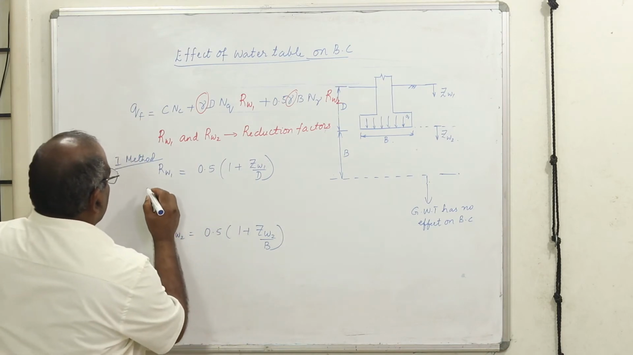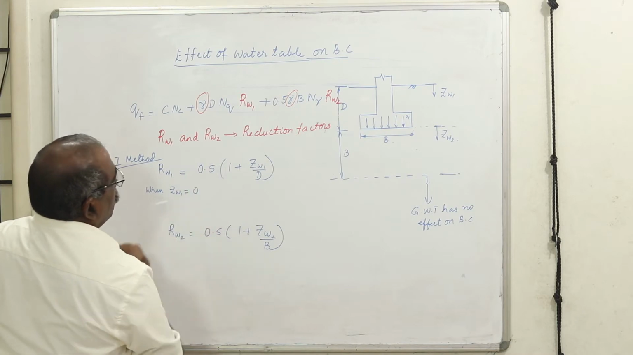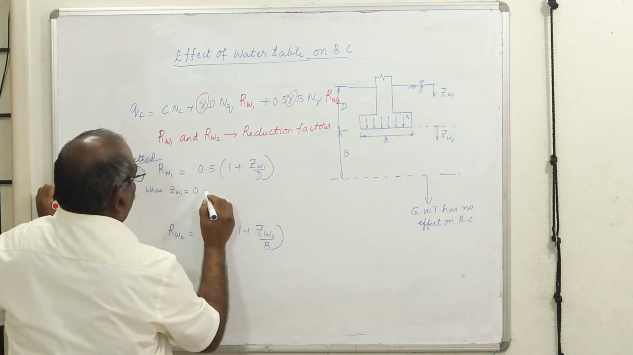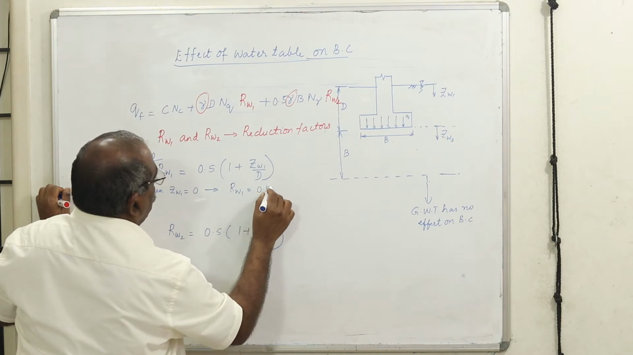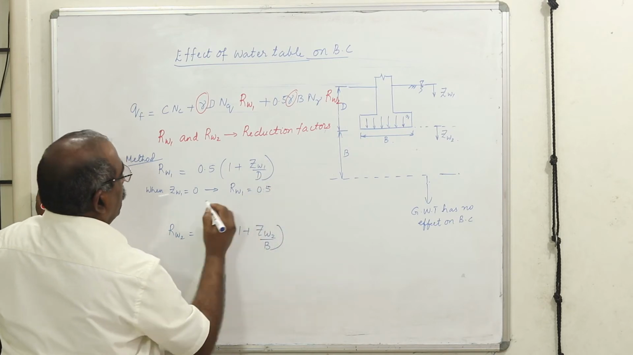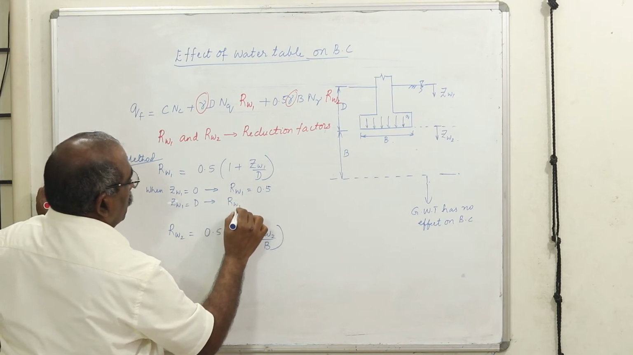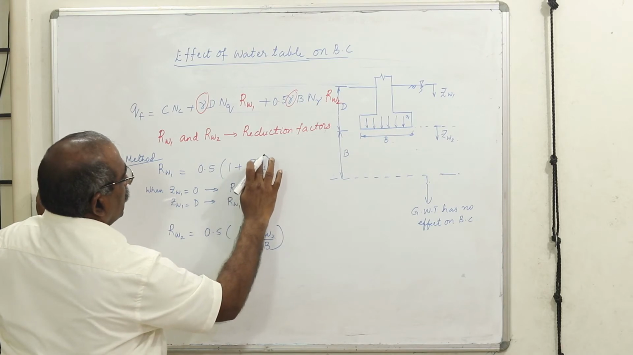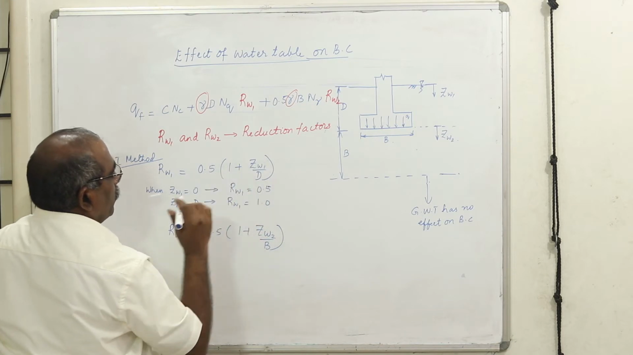Okay, let us try to take limits. ZW1 equal to 0. Means when the water table is at this level, then what happens? Your RW1 becomes 0.5 into 1 plus this 0, therefore this term becomes 0, therefore it will be 0.5. When ZW1 equal to D, what happens to RW1? This becomes 1 because 1 plus ZW1 by D means that D by D becomes 1, therefore 1 plus 1 is 2, 2 into 0.5 becomes 1.